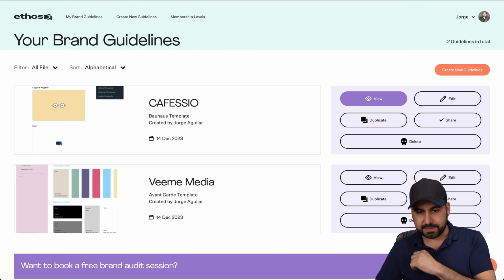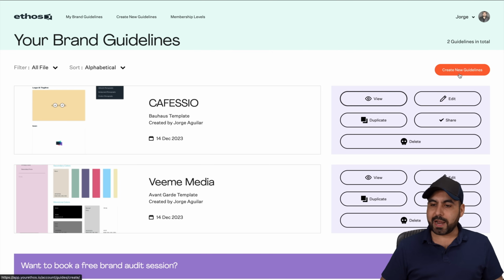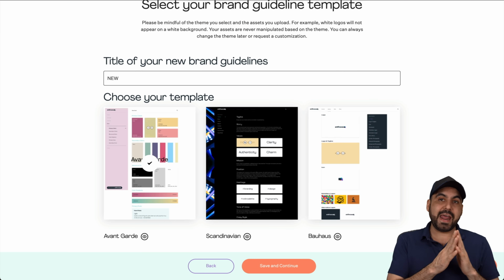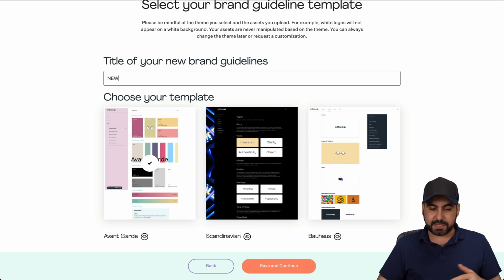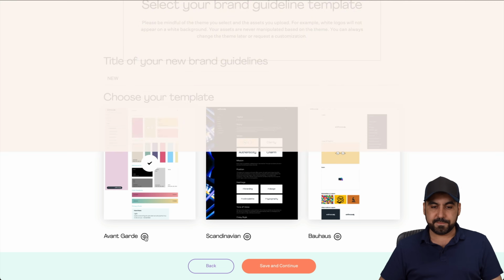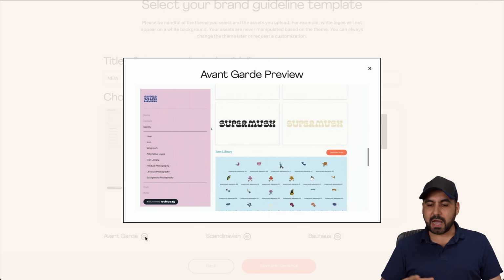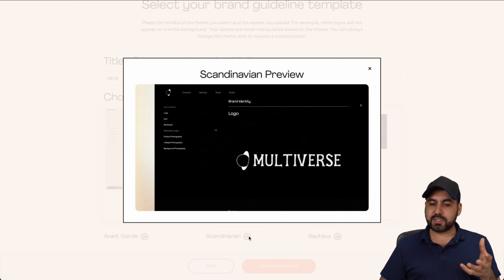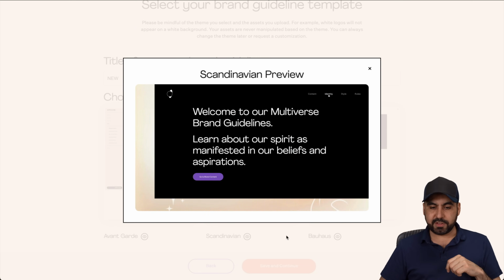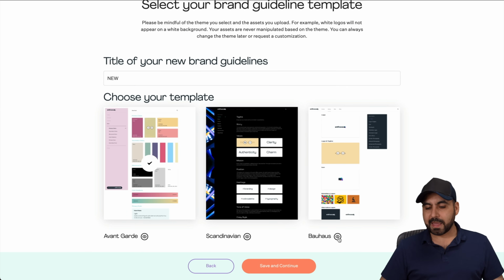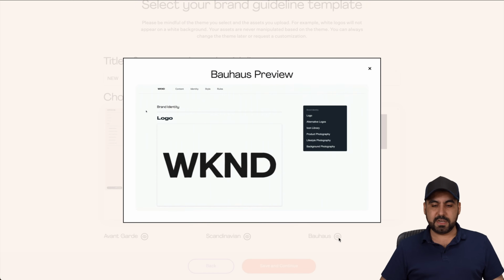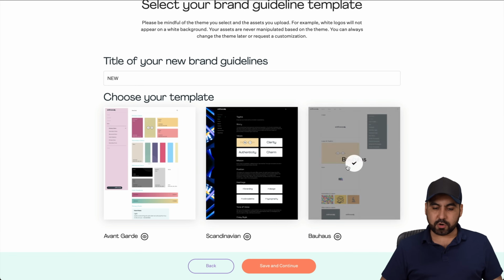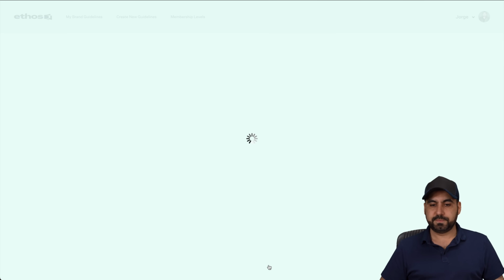Well, super easy. Let me go into Ethos, and I can create a brand new guideline. So I'm gonna click on this. I'm gonna name this just new for testing purposes, and I have 3 available options for the templates. I can view the avant-garde. There we go. This is how it's going to look, how it's going to flow. There's also the Scandinavian, which is more like a dark mode style. See how that flows. If you like that, you can go ahead and choose that. Bauhaus. See how this looks. This is what I use for my brand guide. There we go. And if I like one of these, I'll go ahead and select it, save and continue.